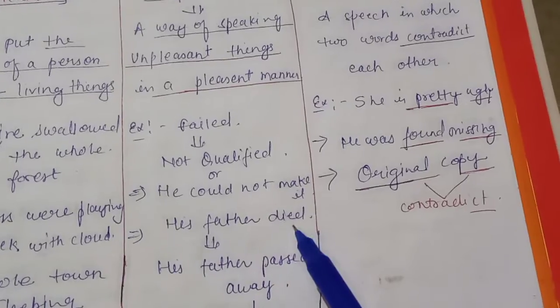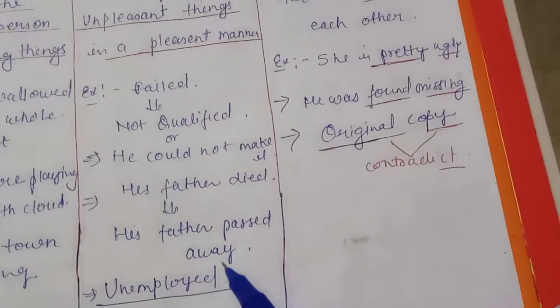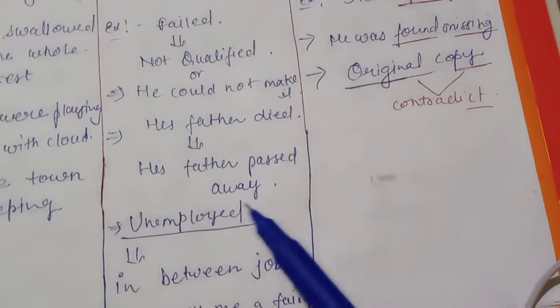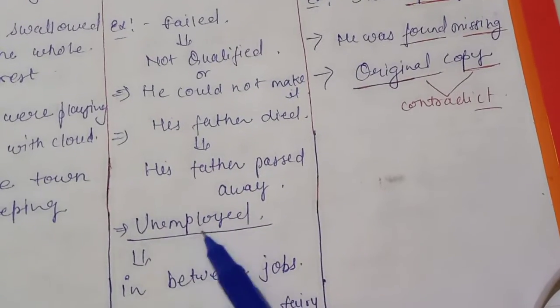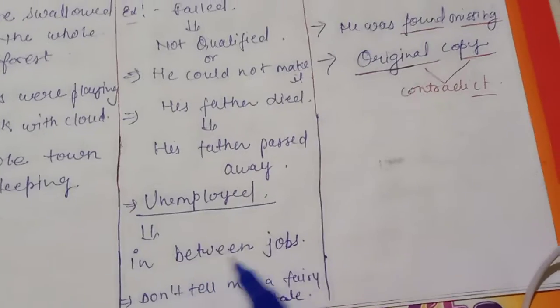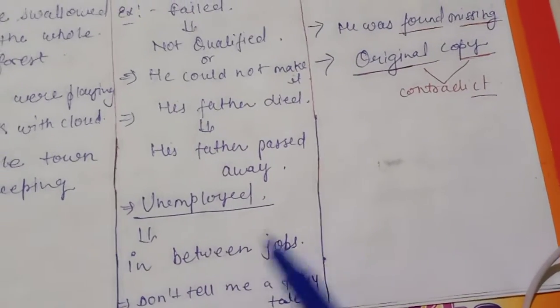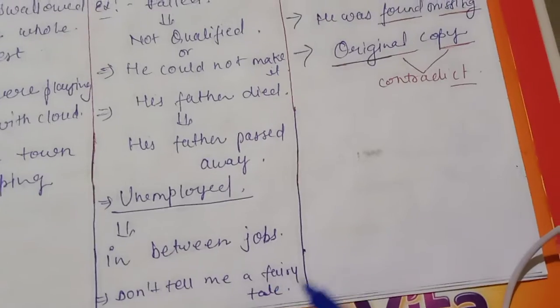Instead of saying his father died, you can say his father passed away. If someone is unemployed, you don't use the word unemployed, you can use in between jobs. And when someone praises you, you can say don't tell me any fairy tale.